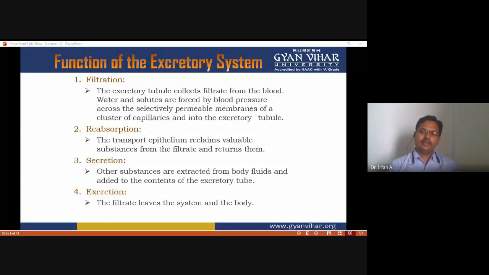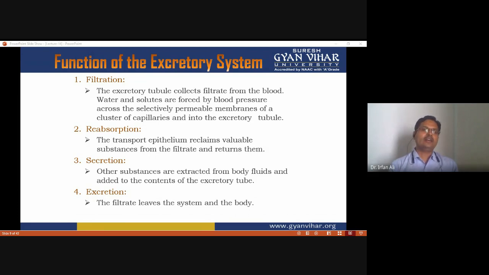The kidney is involved in the process of filtration, while producing urine. Filtration is the process in which the excretory tubule collects filtrate from the blood. Water and solutes are forced by blood pressure across the selectively permeable membrane of a cluster of capillaries and into the excretory tubules.